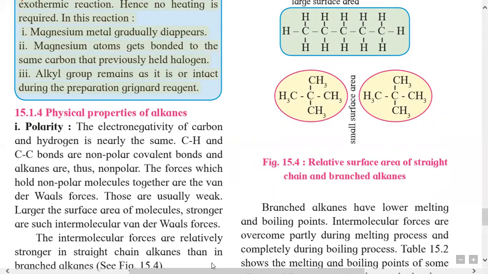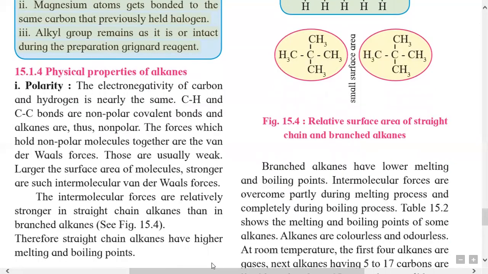If you compare the molecule with the same molecular formula, it is neopentane. It is a branched chain alkane containing 2 branches on the middle carbon, and here the surface area is shown with the pink line. So if you compare the surface area of n-pentane and neopentane, neopentane, a branched compound, has a small surface area than n-pentane, a straight chain alkane.